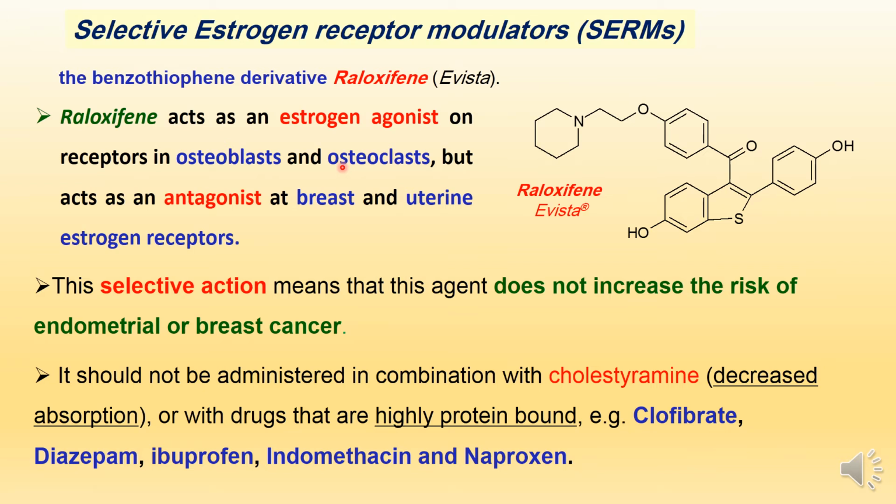So, raloxifene acts as an estrogen agonist in osteoblasts and osteoclasts, making the number of osteoblasts increased and the number of osteoclasts decreased. Also, raloxifene acts as an antagonist on the estrogen receptors that are present in breast and in uterus. This selectivity in its action helps in decreasing the risk of endometrial or breast cancer.